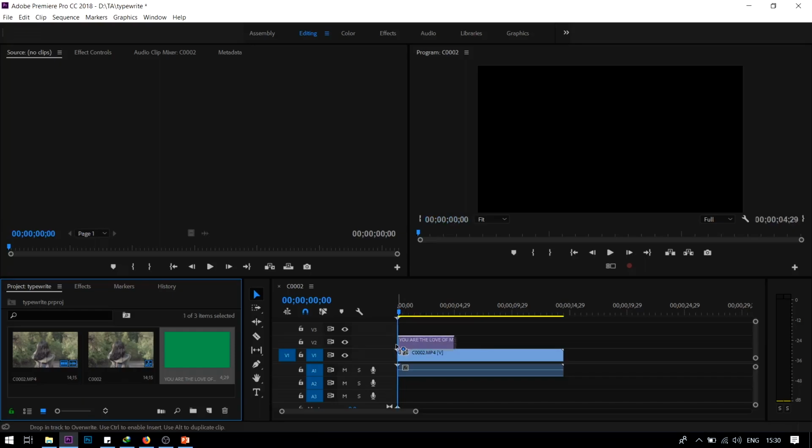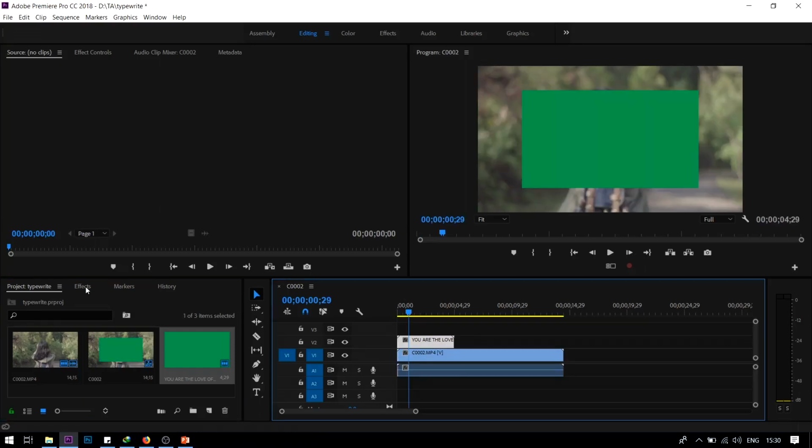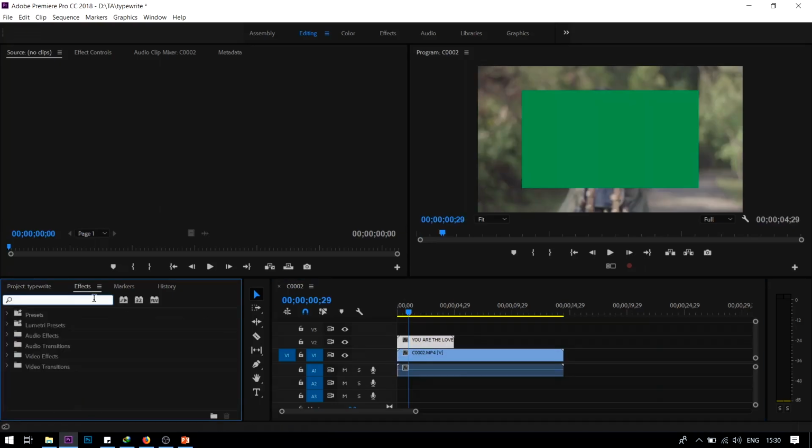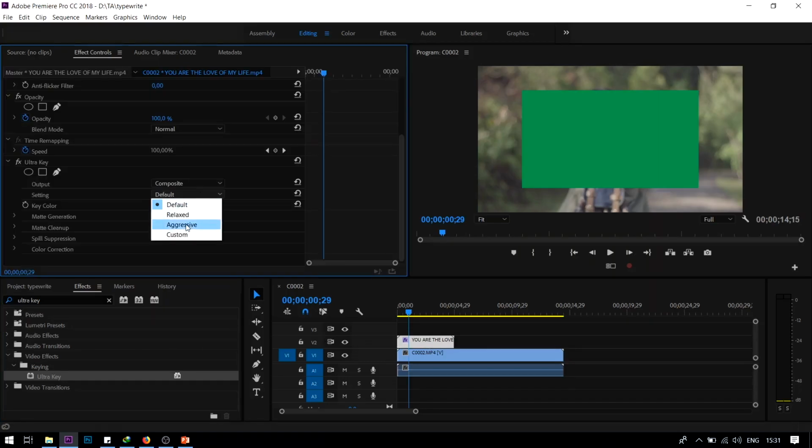Drag your typewriter effect to the top of the footage. Then go to the effects type Ultra key. Drag the effect to typewriter footage. Change the default to aggressive. Click on the color drop tool. Click on the green background.